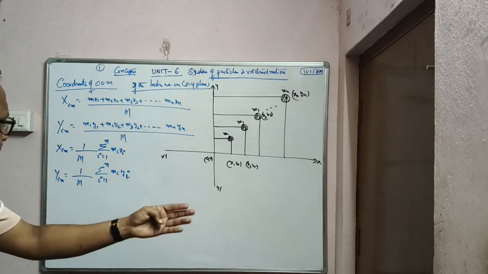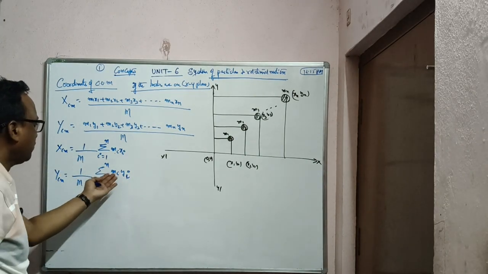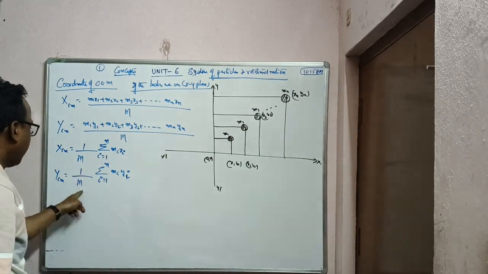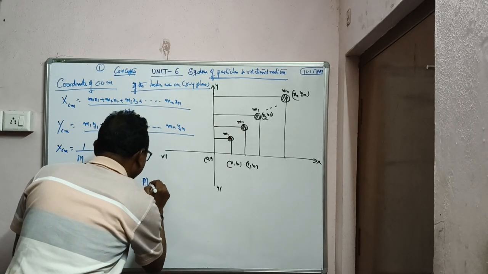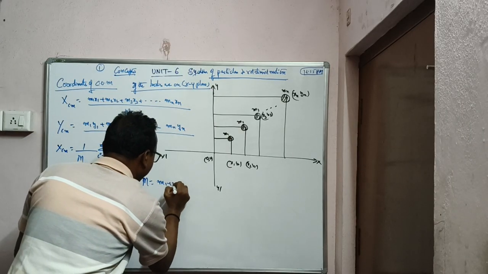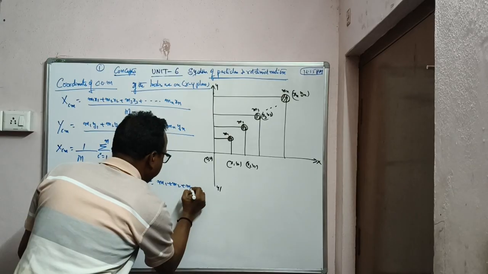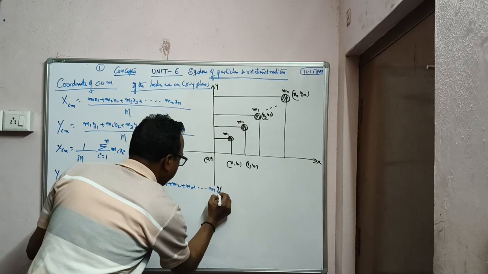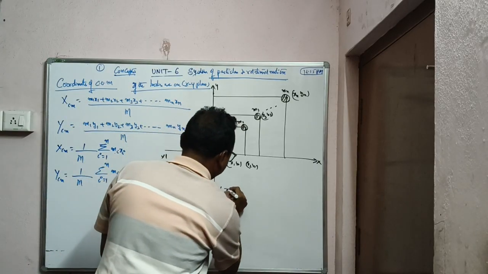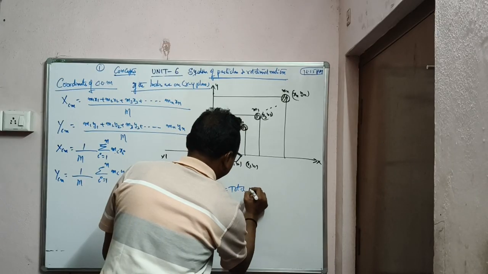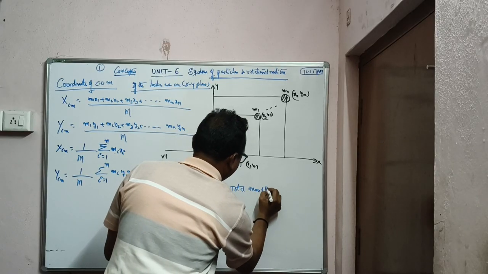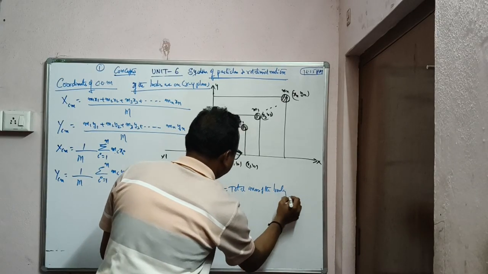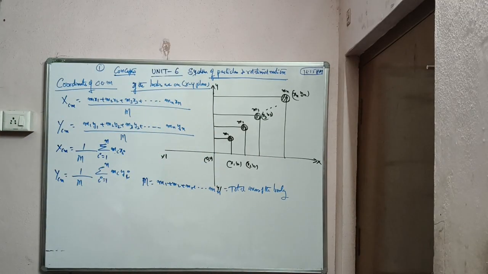Substitute the values: 1 m1 y1, 2 m2 y2, 3, and what is this M? Capital M is m1 plus m2 plus m3 plus dot dot dot mn, the total mass of the body system, all the masses added together. This is for xy plane, note it down.